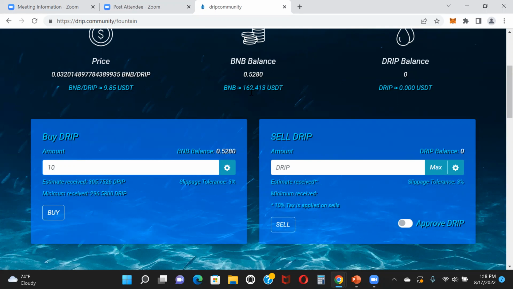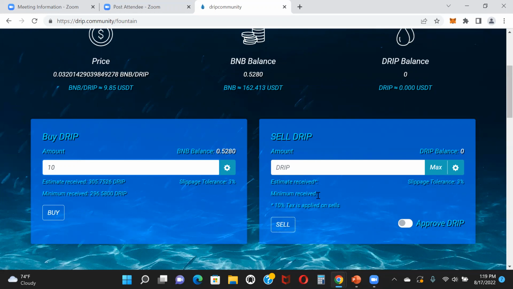You're going to see this update where your BNB balance is going to decrease and your drip balance is going to increase. And vice versa. If you do the opposite process and you want to claim later on, you would simply put your drip here, how much you want to sell, and then click on sell right here. There's going to be a 10% tax on that, of course, but you'll sell it and then you'll see your drip balance drop here and you'll see your BNB balance go up. And then from there, you could do what you want with your BNB.